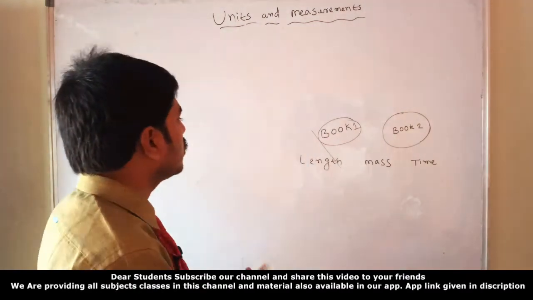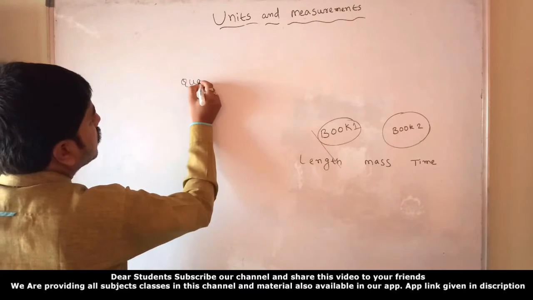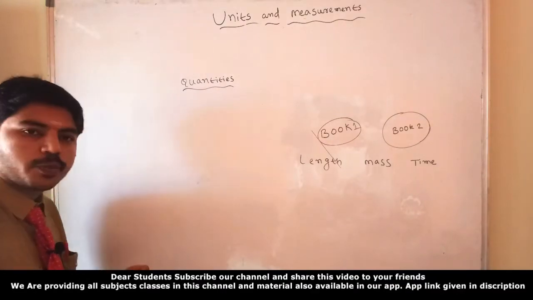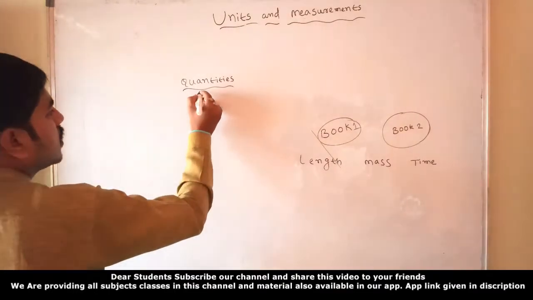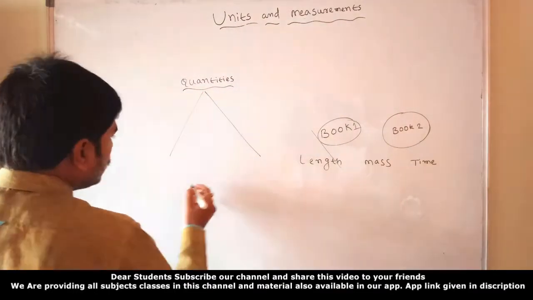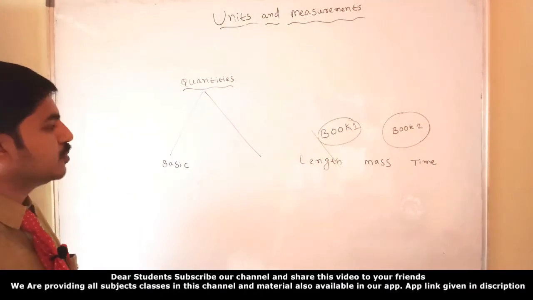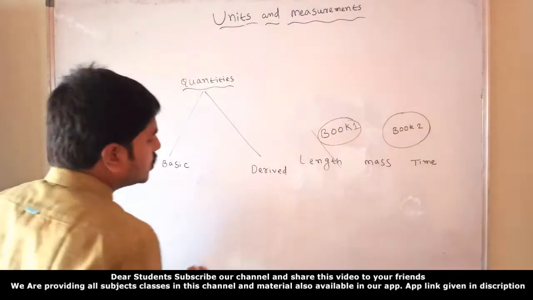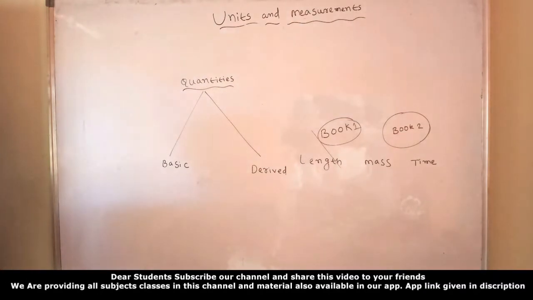So we have the fundamental quantities. I'm going to write here. What I said, a quantity which occupies space in nature is said to be a physical quantity. The physical quantity is also of two types. One is basic quantities, and the next one is derived. So here, derived and basic means simple. We can go for the basic and derived units also.